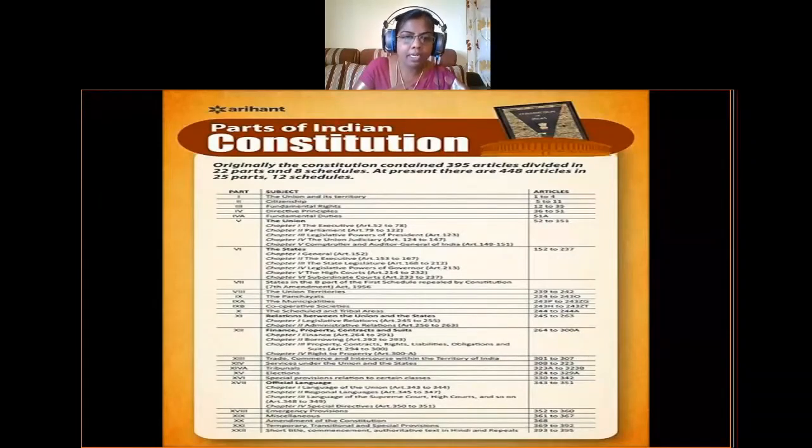In part 10, the scheduled and tribal areas are explained, and part 11, relations between the union and the states. Our country is a federal country, that is why how the relation should be is explained in this part: legislative relations, administrative relations, and also financial relations.